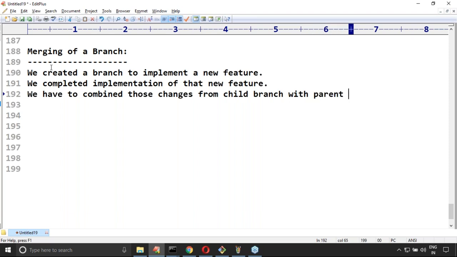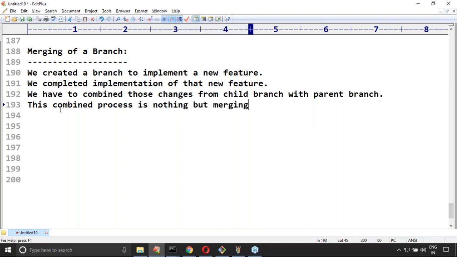Remember this a bit carefully. We have to combine because the branching work got completed. Now those changes, you can combine into the master branch, and then you can push to the remote repository. How you combine, this combining process itself is nothing but merging. Take very special care about this one.